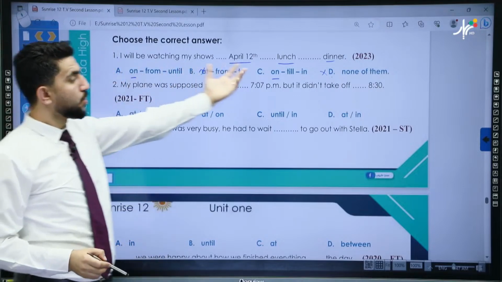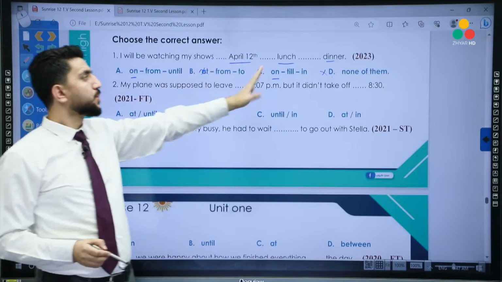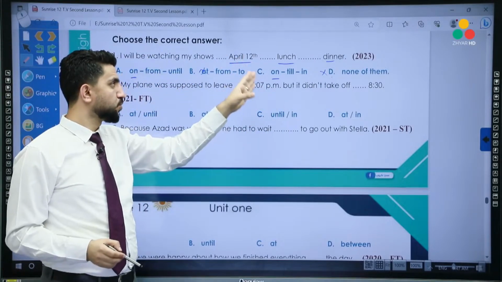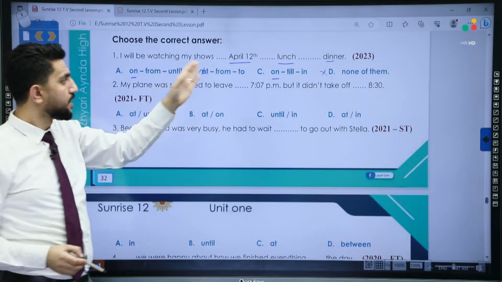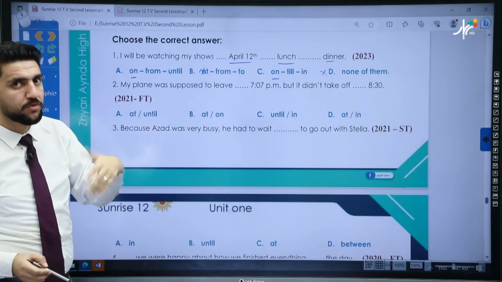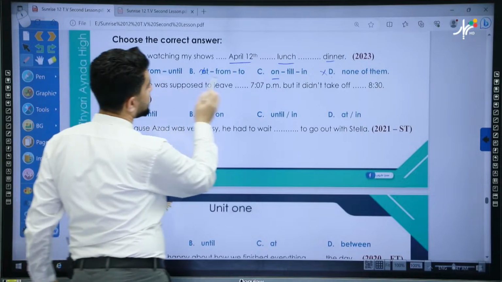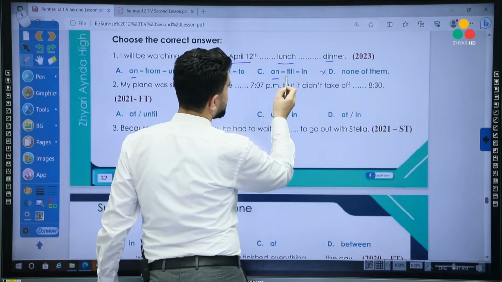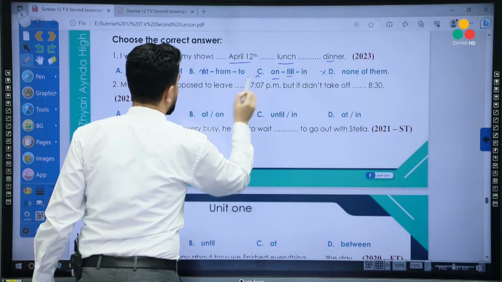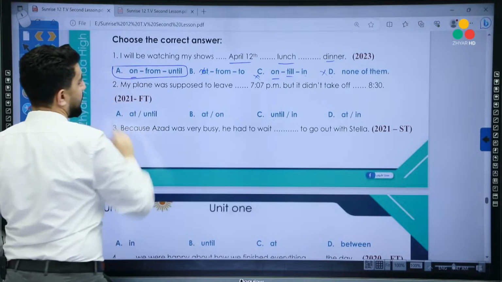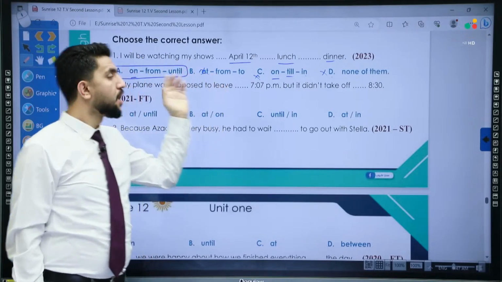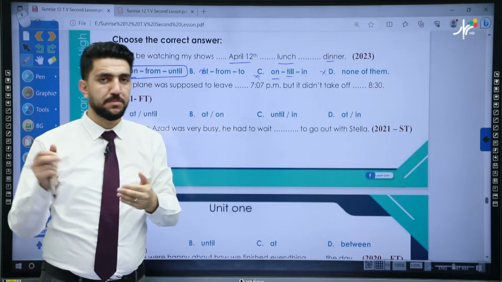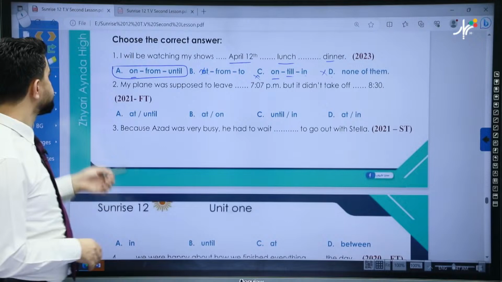Okay. So when we have two time in this case, we can say from lunch to dinner. From lunch to dinner. On April 12th, from lunch to dinner. Okay, let's see if we have from, to, or from, until. So this is from until, this is from to. Okay, but this one is wrong. So which one is the right answer? This one is also wrong. The right answer is this one. Why? Because I'll be watching my shows on April 12th from lunch to dinner. From lunch to dinner. Okay, like that.